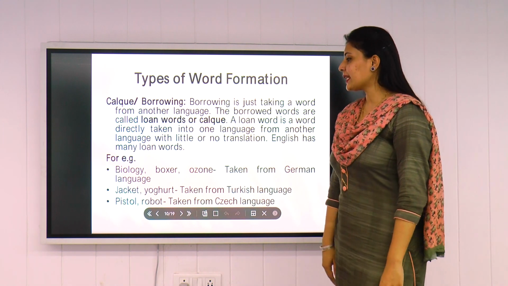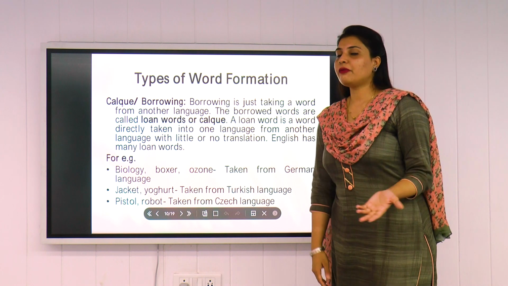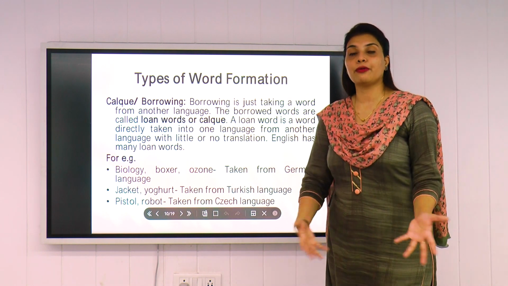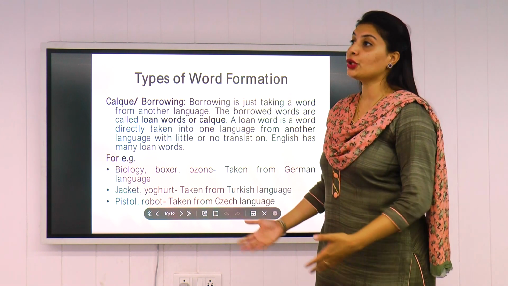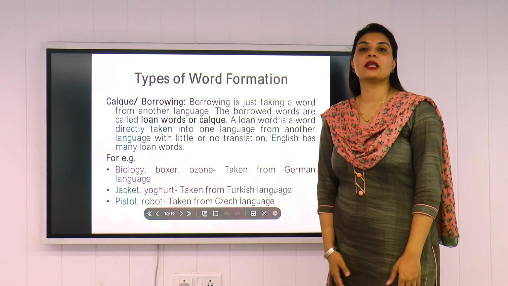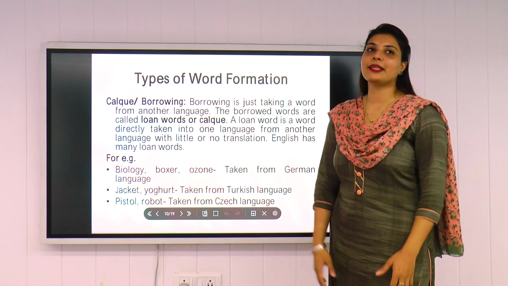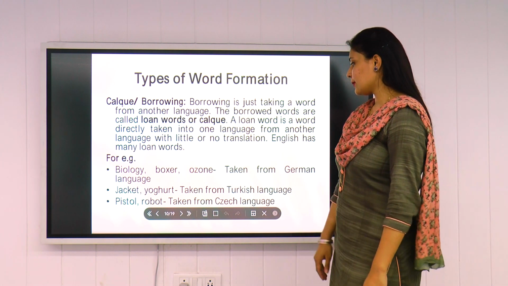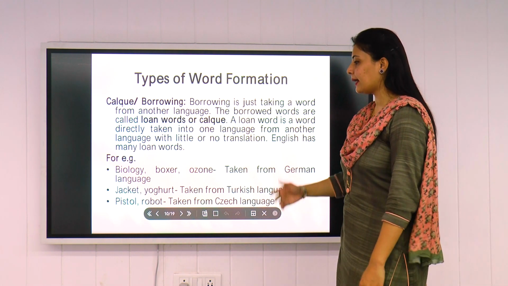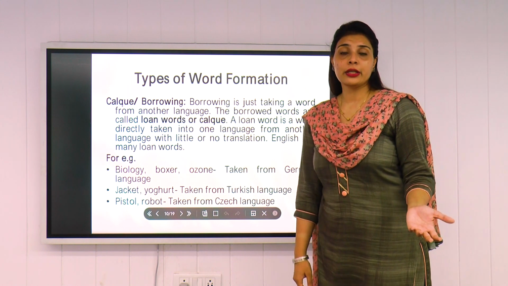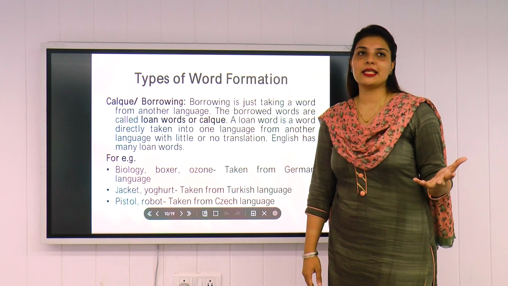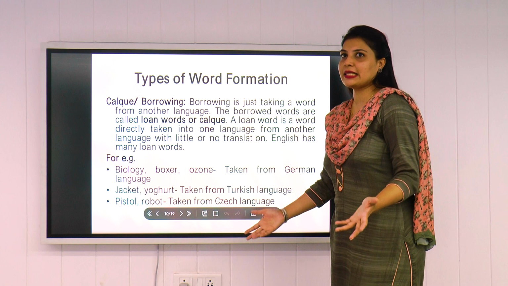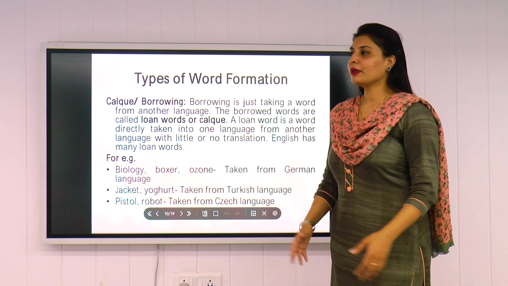Next, we have words from the Turkish language. We have jacket, a very commonly used word. We think it is an English word, but no, it's from Turkish. Yogurt, a very commonly used term nowadays. We all love yogurt. That is from a Turkish background. Similarly, we have words from the Czech language, that is pistol and robot. There is a lot of robotics these days. We talk about that, we talk about pistol. That is from the Czech language.